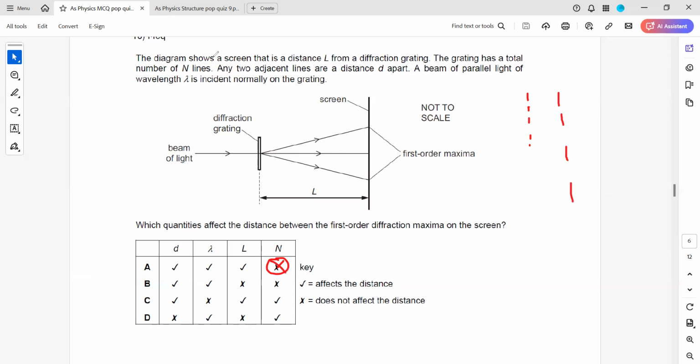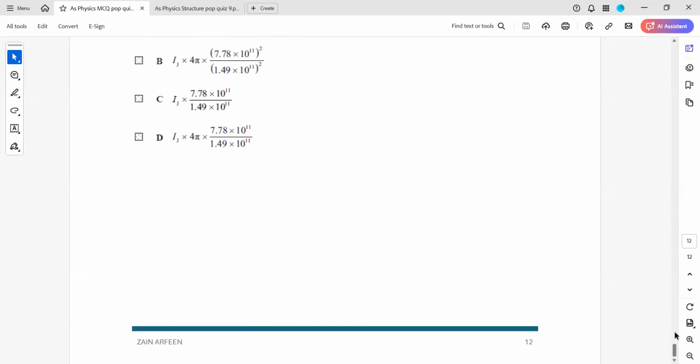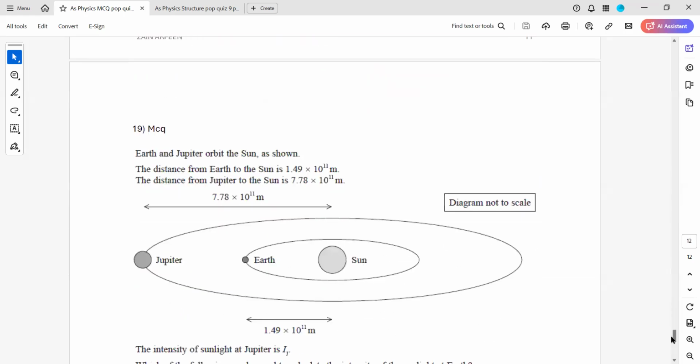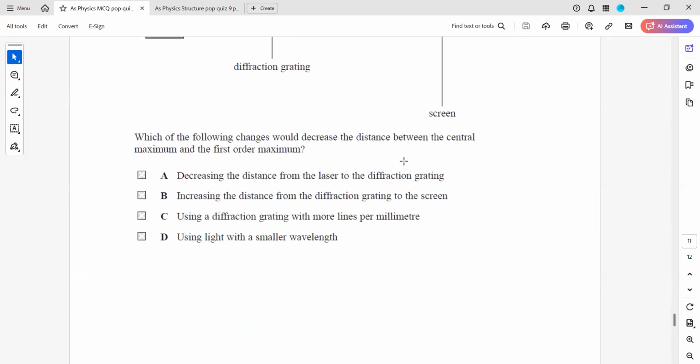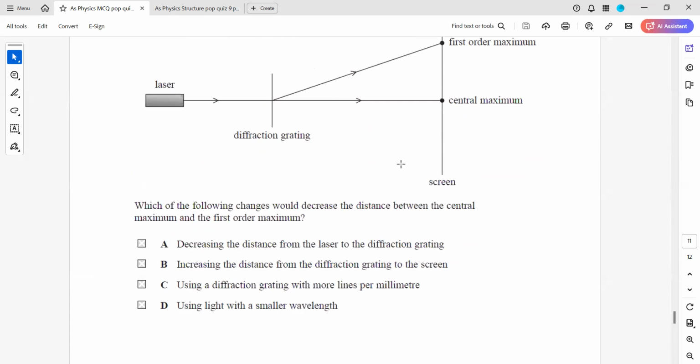But if n was a number of lines per millimeter, and in the question they mentioned that the number of lines per millimeter has changed, then yes, this will also affect the diffraction pattern. Is it clear? So the answer for this one is D, because if we use a diffraction grating with more lines, it will cause greater diffraction, so the value of x increases. But we want a smaller diffraction, so a smaller wavelength will cause a smaller diffraction.